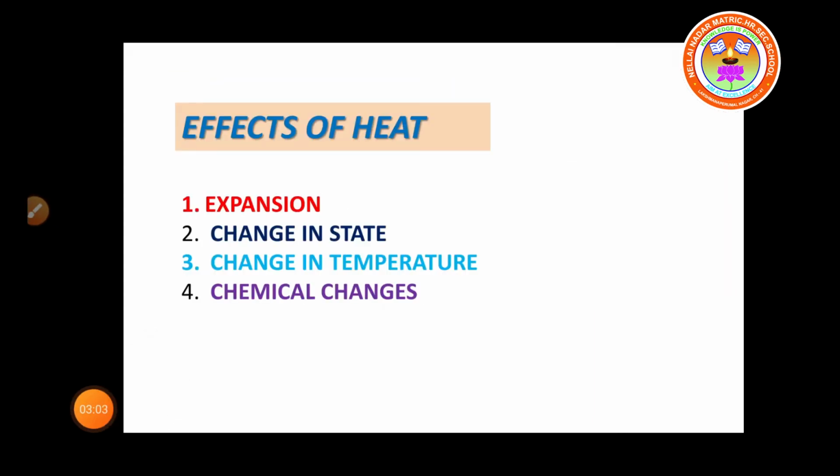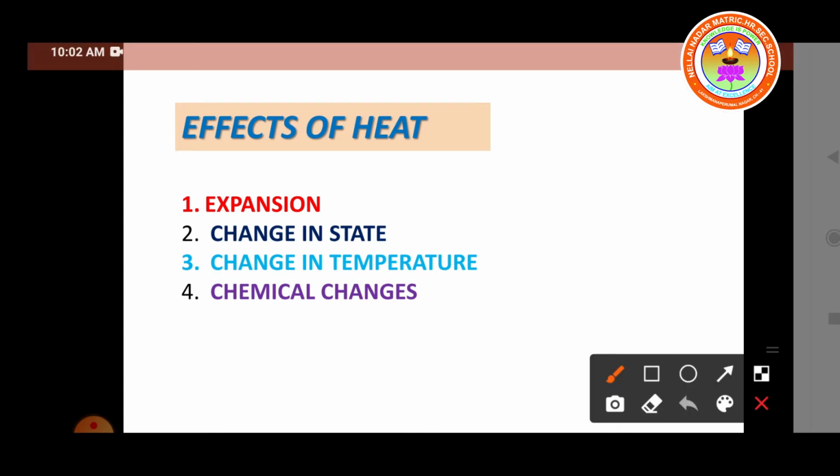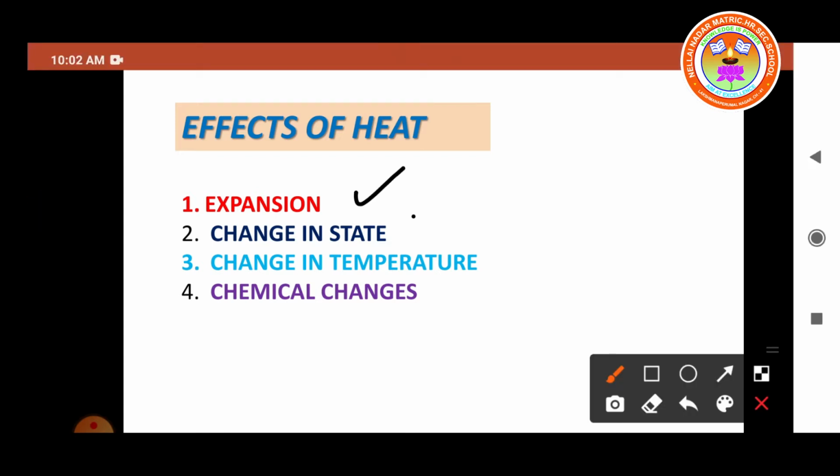Next we move on to the effects of heat. When a substance is heated, the following things happen. One is expansion, second is change in state, third is change in temperature, and fourth is chemical changes. So four effects can be obtained. Now let us see them one by one.